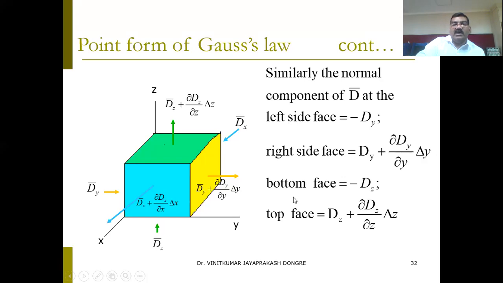And bottom and top. Again, for the bottom I had taken dz. As it is entering, I had taken minus dz, because as I told multiple times, the charge is going outside; it is centrally located. So the bottom will be minus dz. And the top face is dz plus again the partial differentiation of dz along the z-axis, so del dz by del z into dz, and the length along the z-axis is del z. So this way you will get it for all.